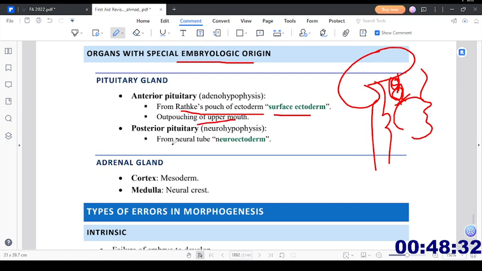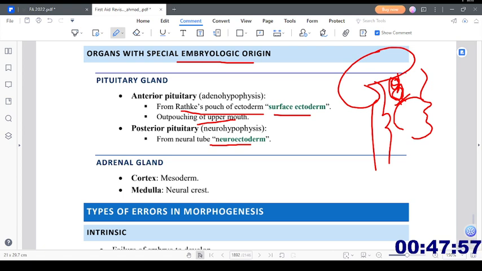The posterior pituitary, the neurohypophysis, comes from the neural tube or the neuroectoderm, and these two lobes fuse together. Among both of them, the adenohypophysis is the gland, producing its own hormones, while the neurohypophysis is a mere extension of the hypothalamus. It is just a center where the hypothalamic hormones get released into the circulation. It is not producing any of its own hormones like oxytocin and ADH. They are not hormones of the posterior pituitary, they are hormones of the hypothalamus which get secreted from this area.